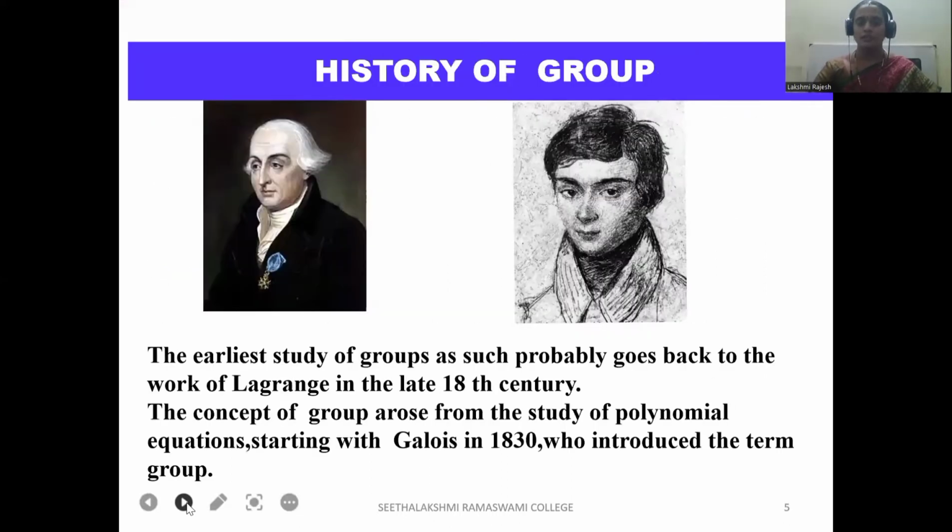History of the group. The earliest study of groups as such probably goes back to the works of Lagrange in the late 18th century. The concept of groups arose from the study of polynomial equations, starting with Galois in 1830, who introduced the term group.